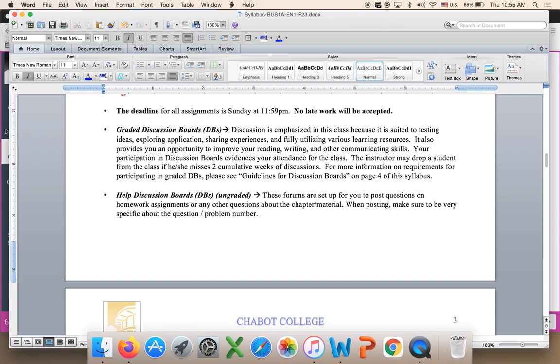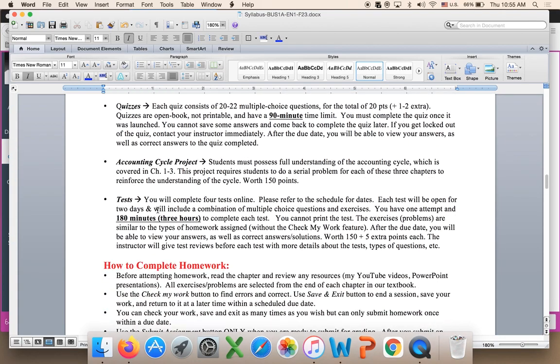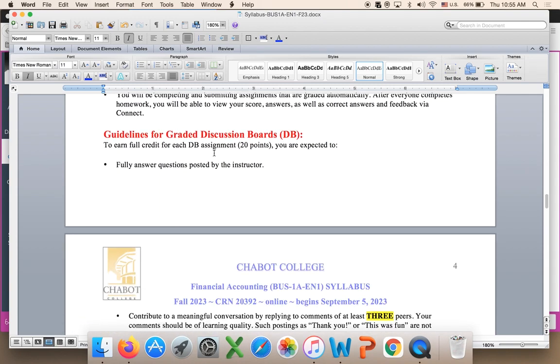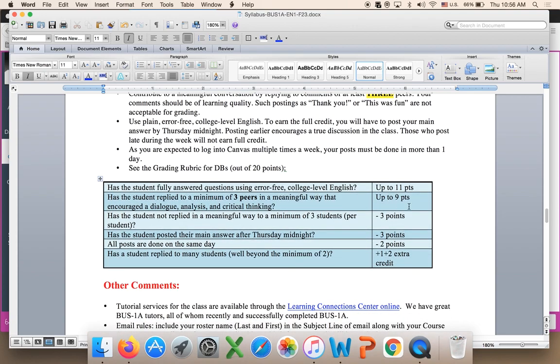All the assignments I described briefly right here. I talked about them, and then there is more information about homework. Everything you need to know about discussion boards, how to earn your 20 points. This is a rubric for how I'm going to grade you. All assignments are graded automatically. Your homework and tests are graded automatically. And after the deadline, you can go back to your test, homework, and quiz and see what you missed, see the feedback. I will be grading manually only the discussion boards.